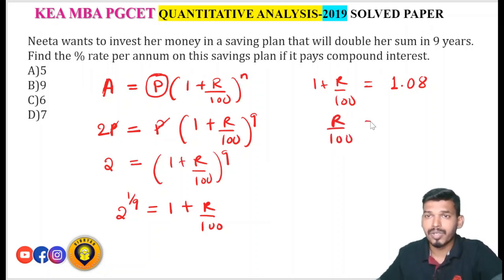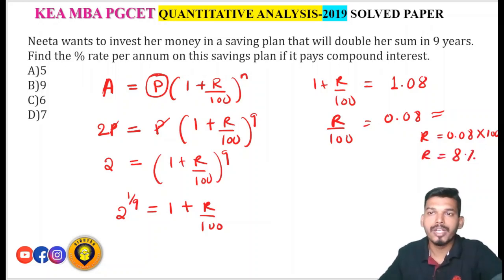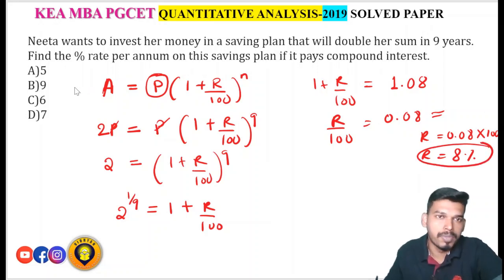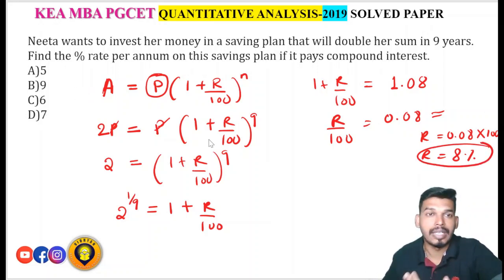So r by 100 is equal to 1.08 minus 1, that is 0.08, which implies r is equal to 0.08 into 100. So the r value will be 8%. This is not the exact rate of interest, this is an approximate rate of interest, which is 8% here. But the options are also too close, which is again not matching with our answer. So this is a grace mark for you. The actual answer is 8% here.